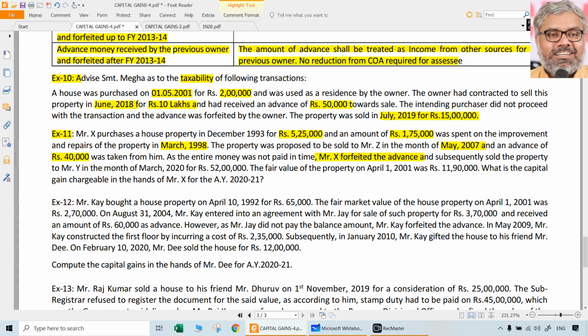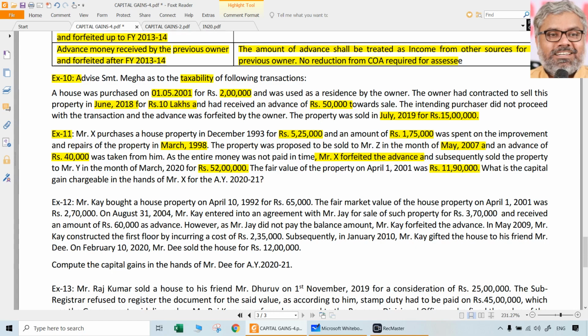Then what happened after that? X has sold the property to Y, we don't care, in the month of March 2020, naturally during our previous year, for 52 lakhs. That is the full value of consideration. Fair value of the property on April 1st, 2001 was 11 lakhs 90,000. So original cost of acquisition was 5 lakhs 25,000. Fair market value on 1/4/2001 was 11 lakhs 90,000. Again, another provision you have to write a note on. Whichever is higher has to be taken, ignoring the cost of improvement prior to 1/4/2001. So 525, 175 both are useless.